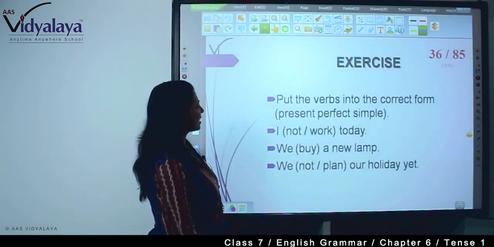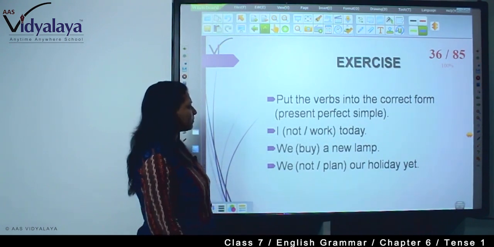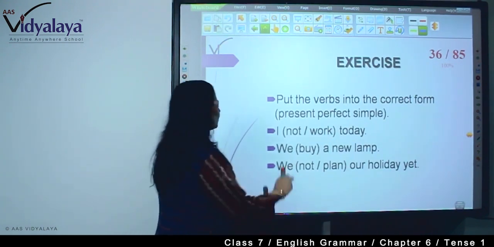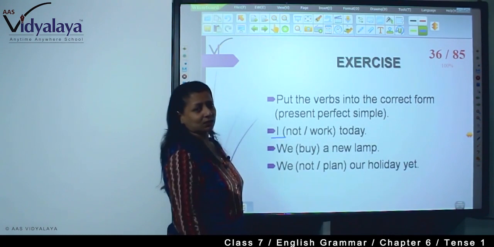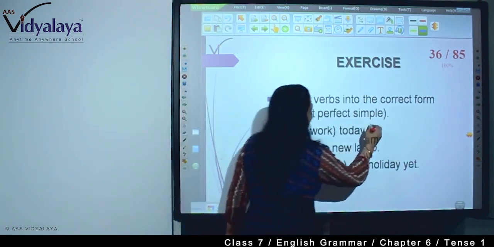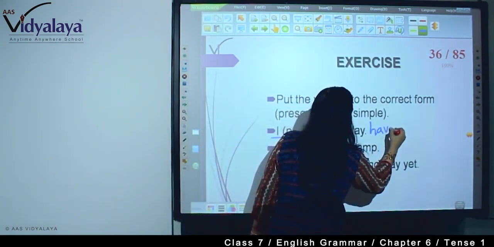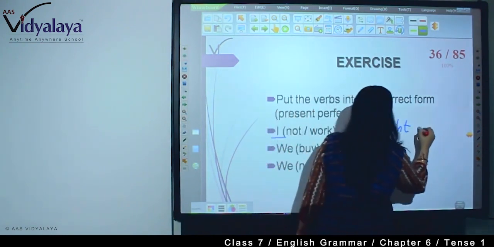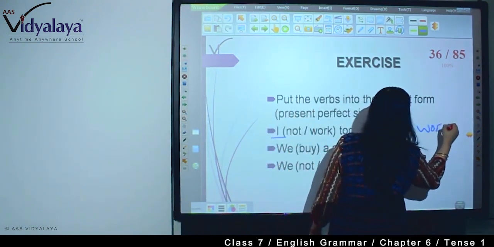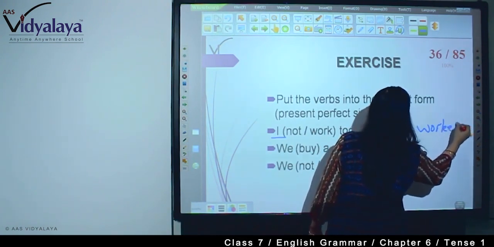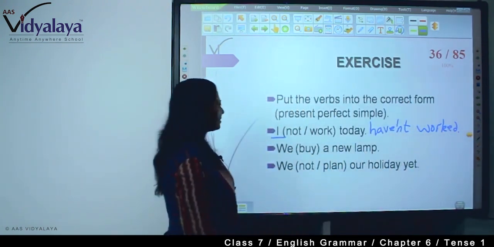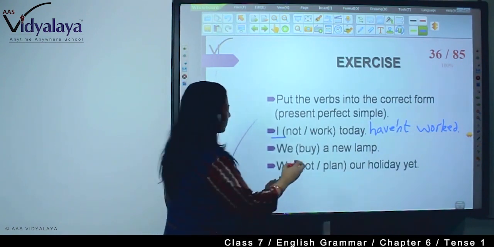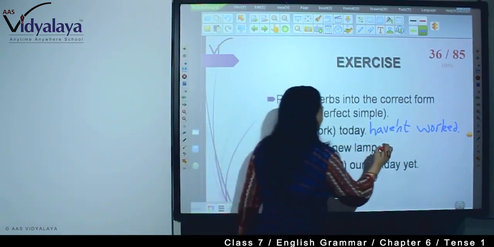Now, put the verbs in the correct form, present perfect simple. Not work today. With I, it will be what? I haven't. Then past participle worked. I haven't worked today. Now, buy is the word.